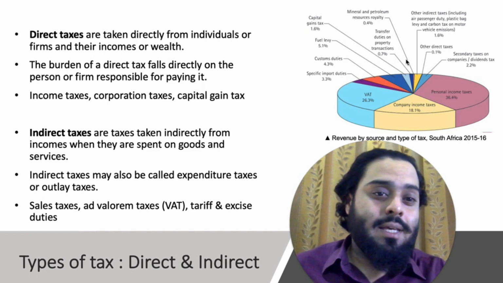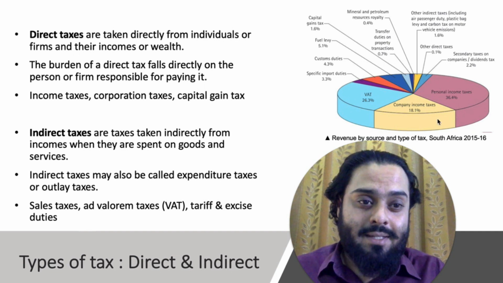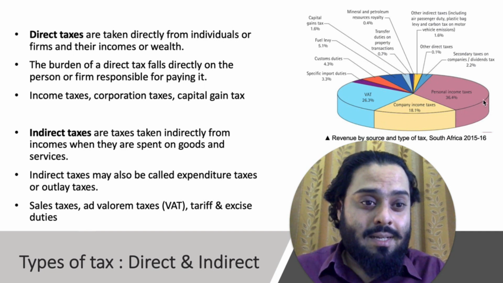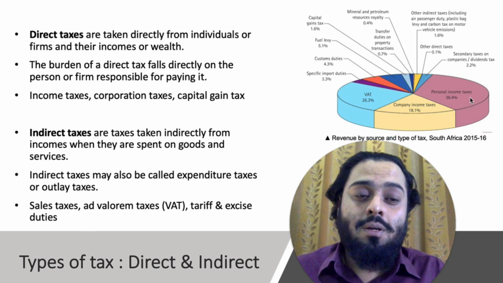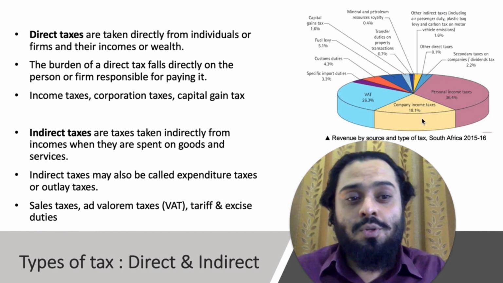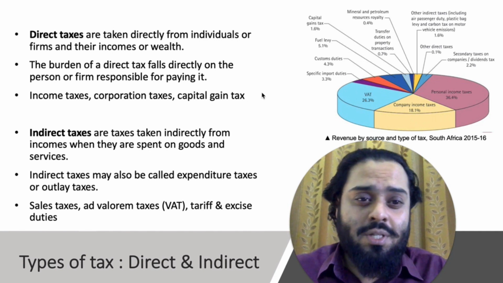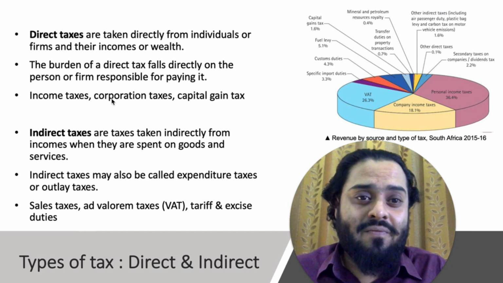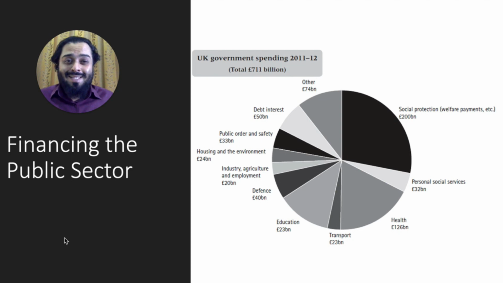Over here you can see the tax revenue in South Africa by its type. As you can see, personal income tax contributes around 36% of revenue in South Africa, and company income tax contributes about 18%. VAT contributes around 26% of the total revenue, and you can look at the other kinds of taxes here. Now we'll look into some of the statistics regarding government spending and government revenue.